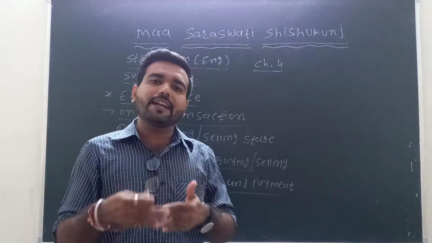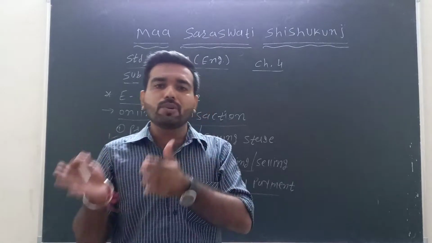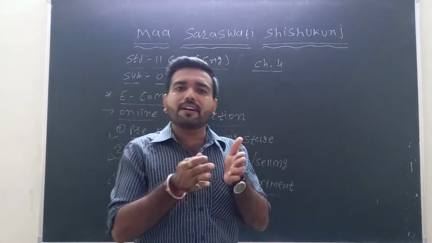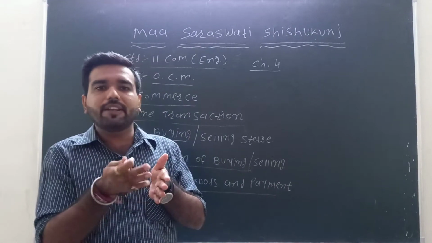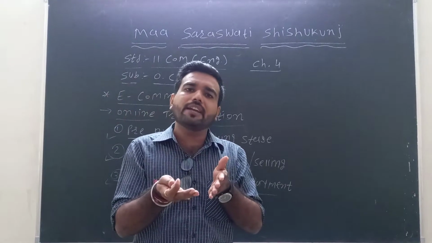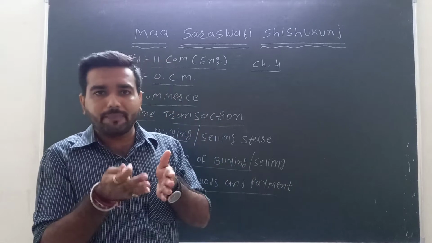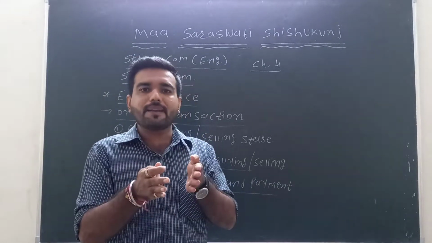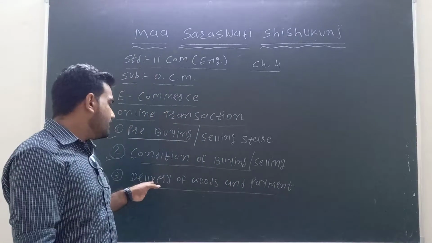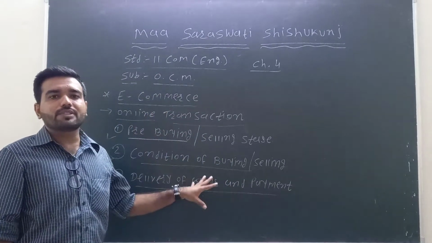After placing the order, the goods come to our house and we make the payment. If there is cash on delivery, we can use a debit card or credit card for payment. It is the last stage, so the last stage is delivery of goods and payment.